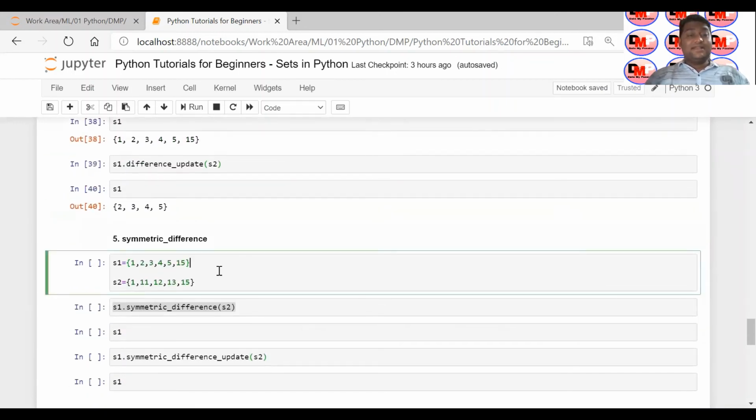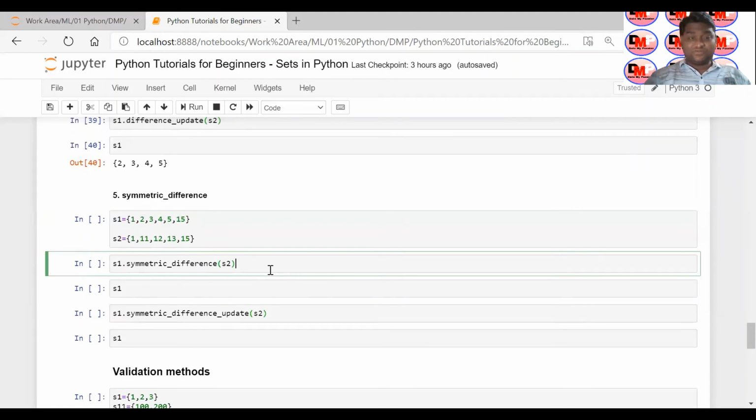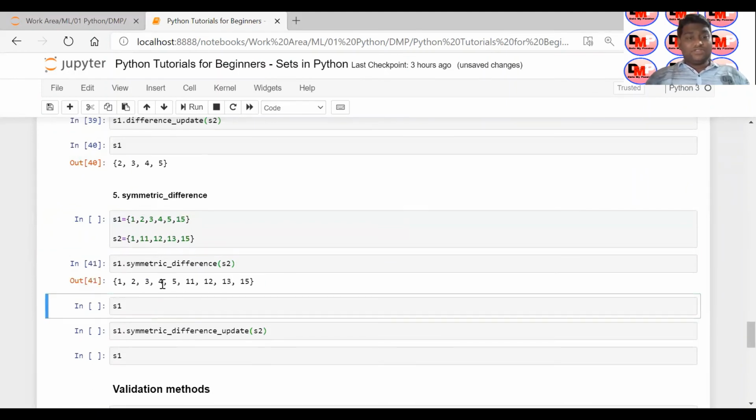But in symmetric difference, what happens? It will eliminate all the common elements from the two sets, and it will give you a result which is uncommon between these two sets. So this 1 and 15, this 1 is common, 15 and 15 common. So except this 1 and 15, all the elements will be returned. So this is how it returns 1, 2, 3, 4, 5, 11, 12, 13, 14, 15.